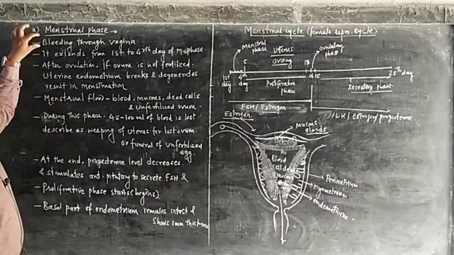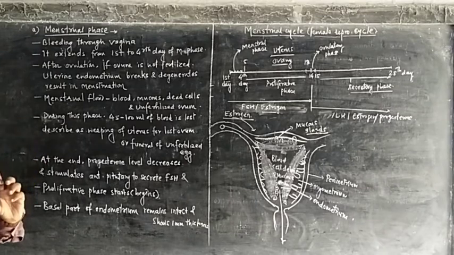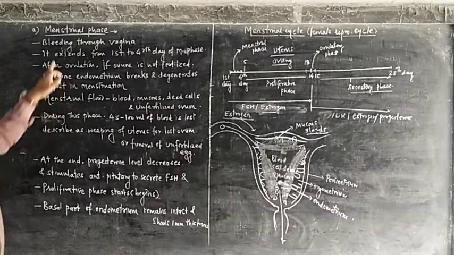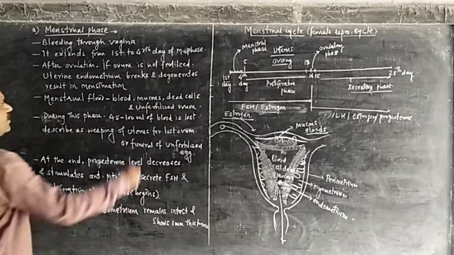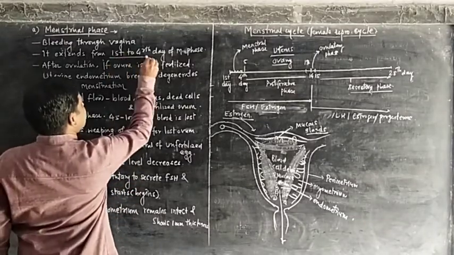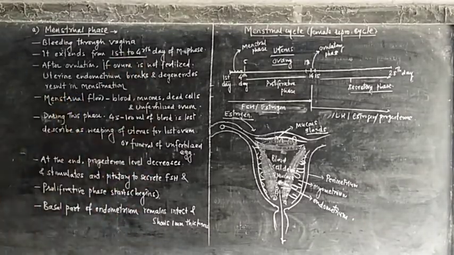Now, menstrual phase means what? It is bleeding through the vagina. It indicates the menstrual phase of the menstrual cycle. Okay, and generally this bleeding takes place for 4 to 5 days of the menstrual phase.